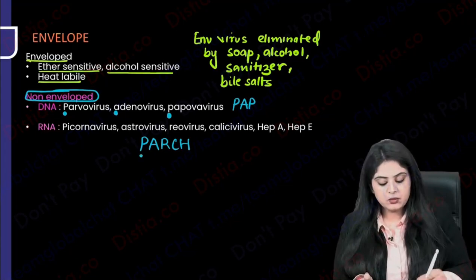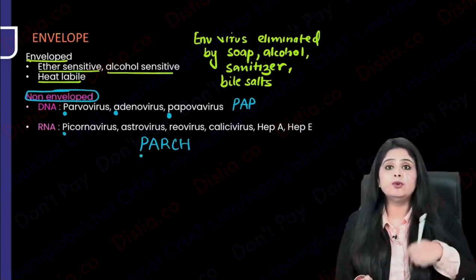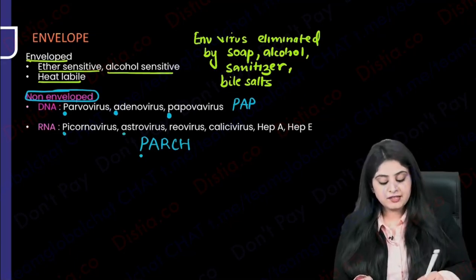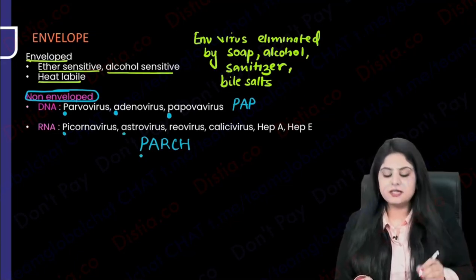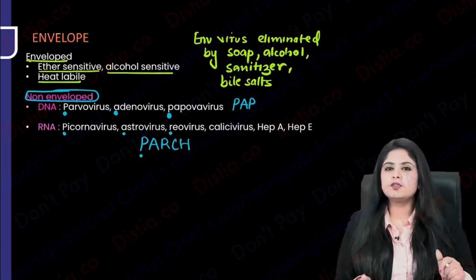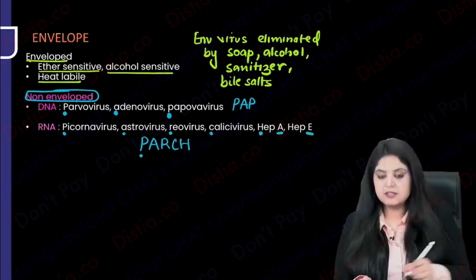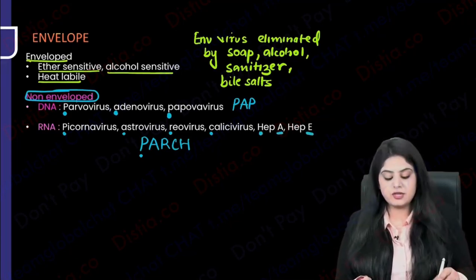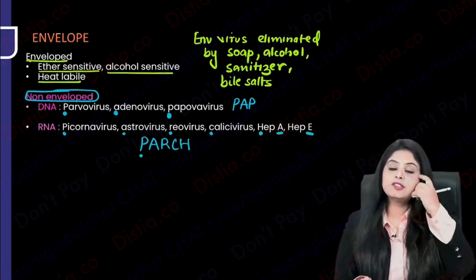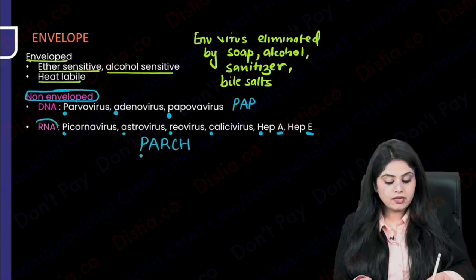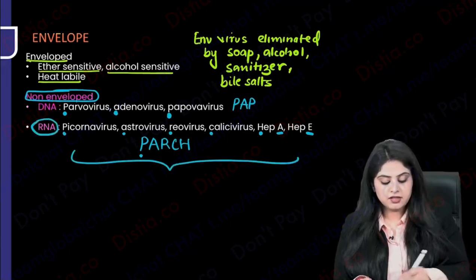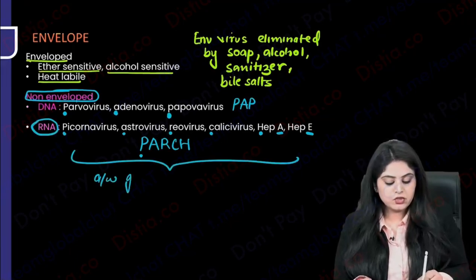And amongst RNA, we have picorna, the polio one. Polio goes into the alimentary canal. Astrovirus, this also causes diarrhea. Reovirus is rotavirus, that also causes diarrhea. Calicivirus also causes diarrhea. And hepatitis, I know hepatitis A and E also cause gastroenteritis. So I'm actually seeing my concept come true, that all these non-enveloped viruses are the ones which are associated with GI upset or gastroenteritis. I hope you've understood the concept.